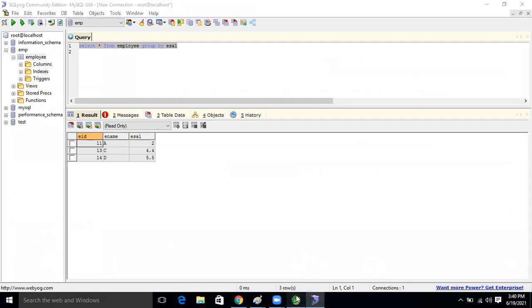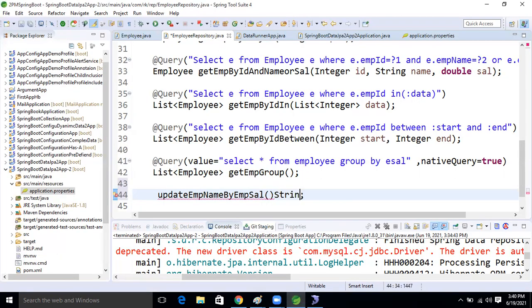EMP sal and EMP name, since I want to modify the salary and name. So String EMP name, I'm taking it as E name, and a double for the salary, E sal. This is our argument list.